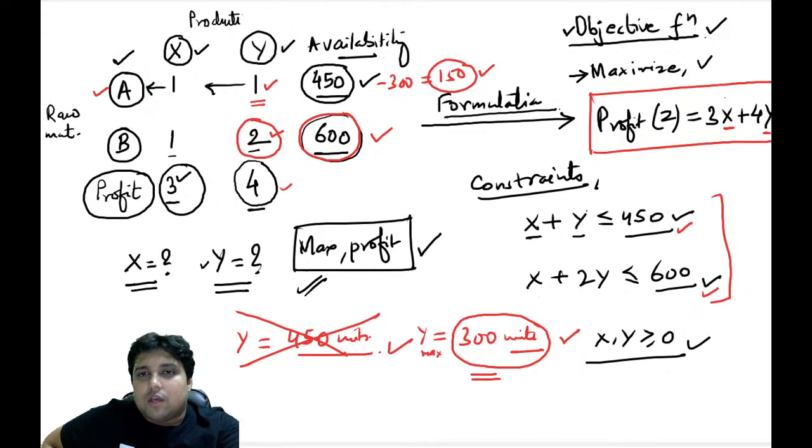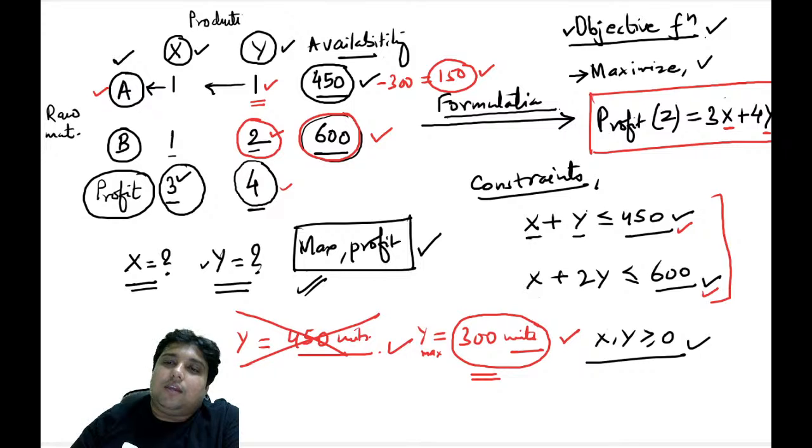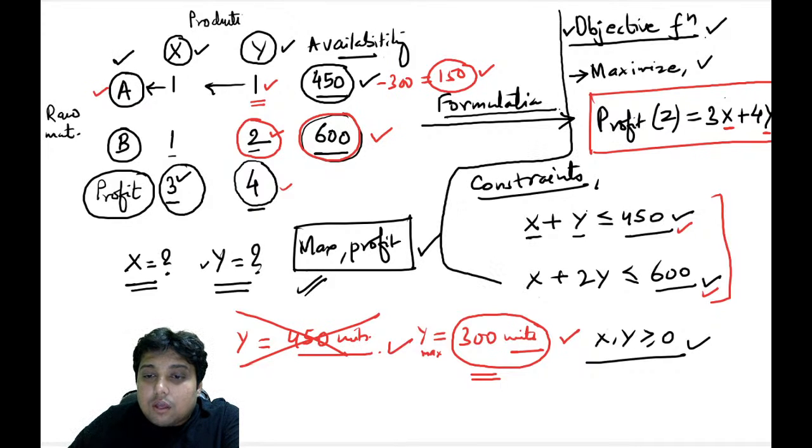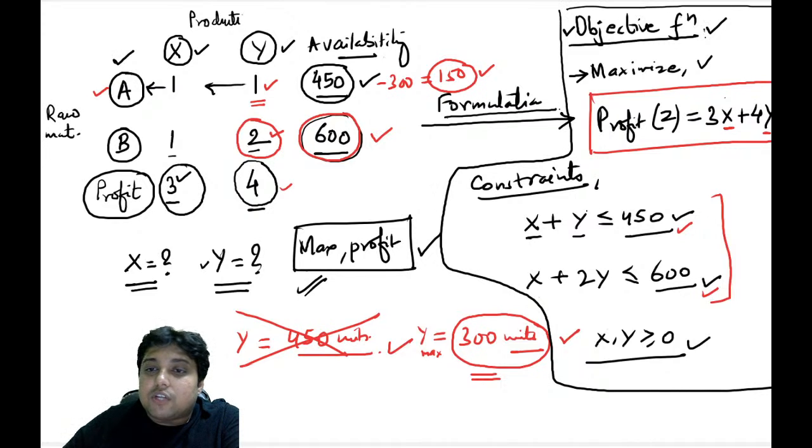I hope this is clear. Now guys, I have completed the formulation of this problem, that is, I have written the mathematical equations of this problem. And you know what I have observed in this problem? Number one, there is an objective function. Number two, there are constraints.